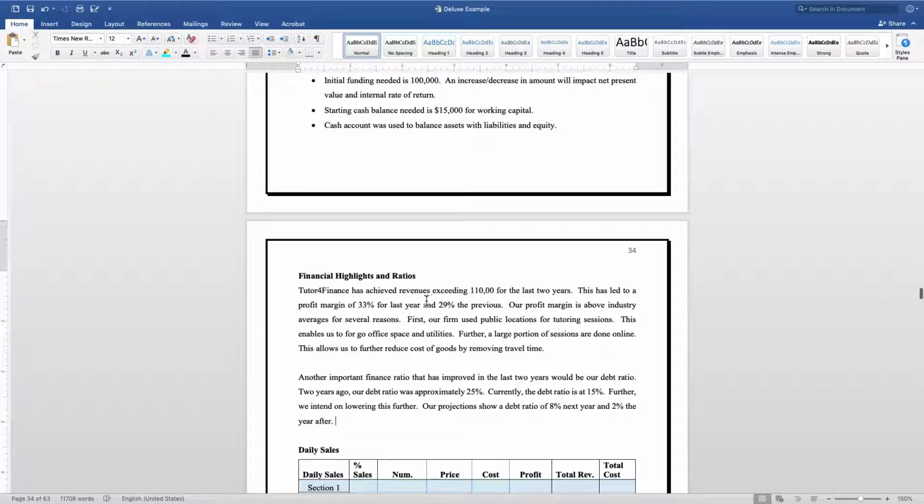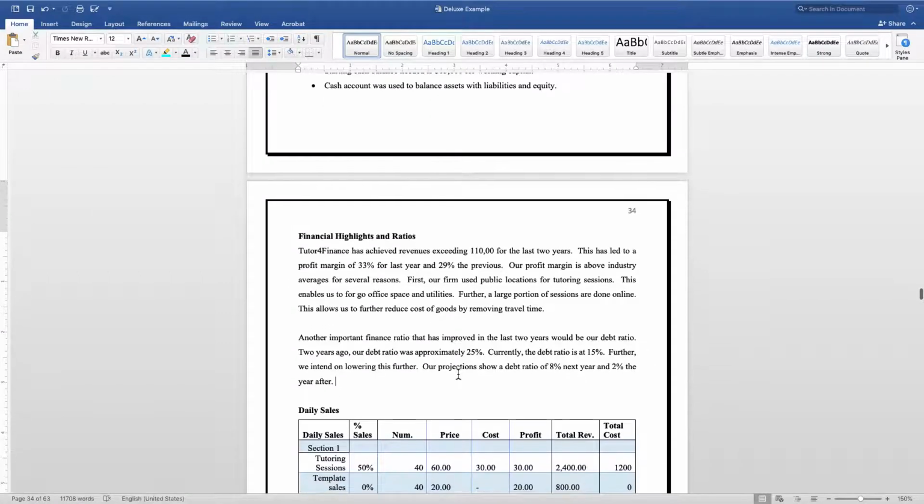And so we'll touch on some important topics, like for this right here. We touch on some revenues, and then we touch on the profit margins and what that means. And then down here, we further talked about the debt ratio and how that was improving for our company as well. So by using financial ratios, it takes your financial statements to a whole new level, and it helps the reader understand exactly what they mean.